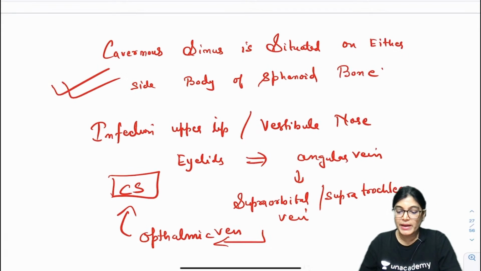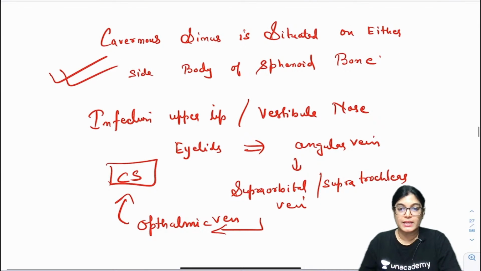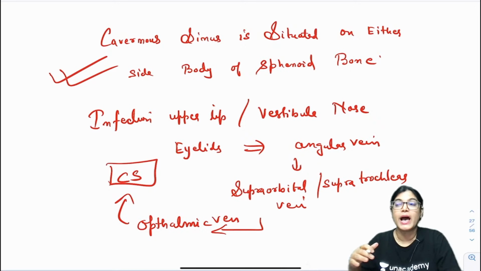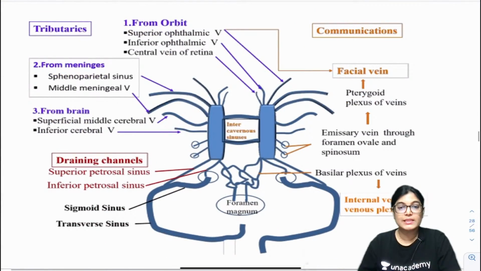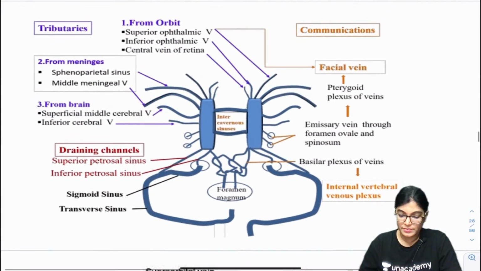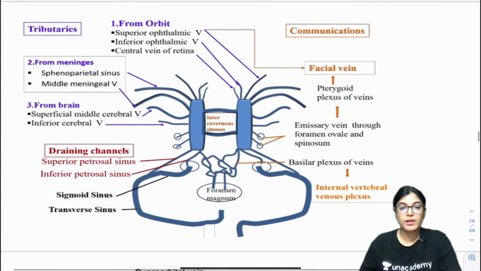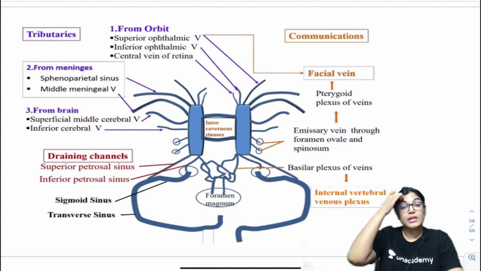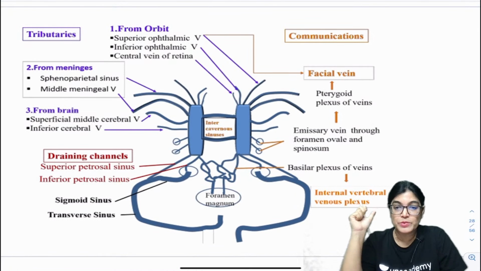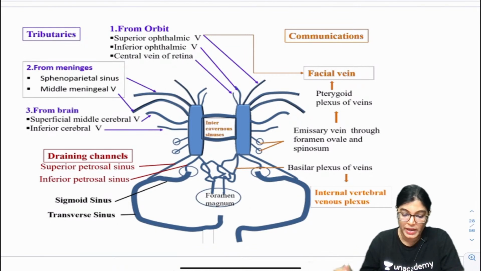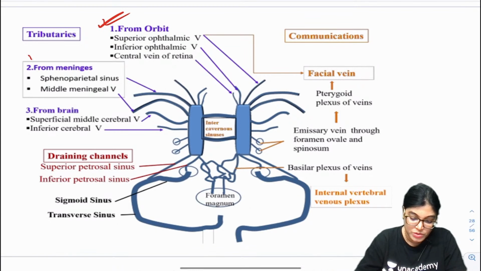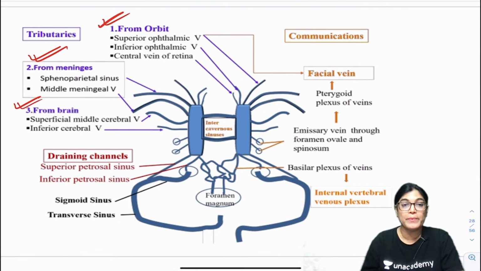This is the route. So my dear friends, I would also like to show you a diagram which will show you the communications and the tributaries of cavernous sinus. Okay. So this is one of the routes. Now see this diagram. So in this diagram, you can see the tributaries. The tributaries of cavernous sinus are from three sources. One is the orbit, one is the meninges, and the other is the brain.